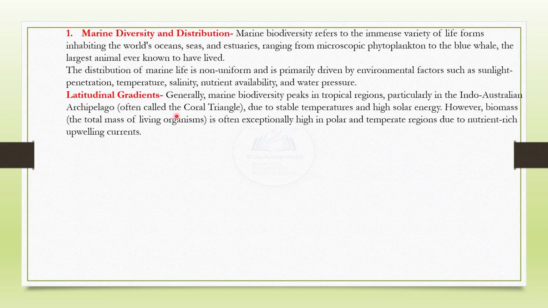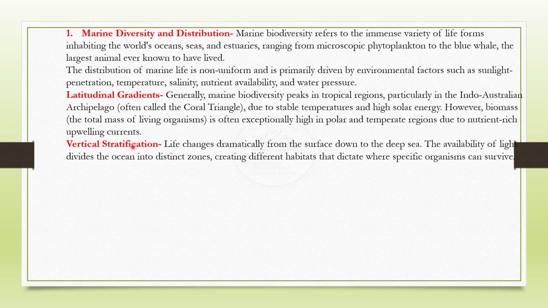Latitudinal gradients. Generally, marine biodiversity peaks in tropical regions, particularly in the Indo-Australian archipelago, often called the Coral Triangle, due to stable temperatures and high solar energy. However, biomass, the total mass of living organisms, is often exceptionally high in polar and temperate regions due to nutrient-rich upwelling currents.